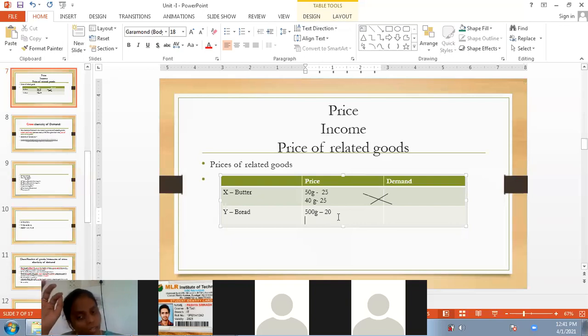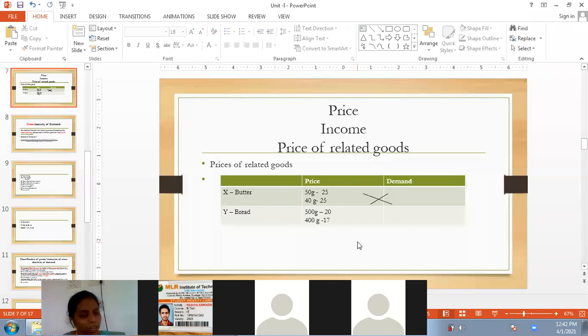In such a case, can they purchase the same quantity of bread? No, they will decrease it. There is no change in the price of bread, but the quantity will decrease. Why does the quantity decrease? What will they do with the extra bread that they have? With the 40 grams of butter which they have purchased, they can only have 40 grams of bread. For the additional 2 or 3 slices of bread, they do not have any butter, and they never consume bread alone or butter alone.